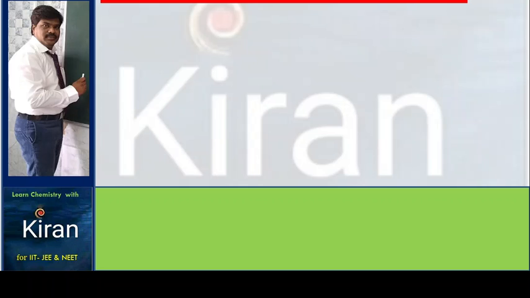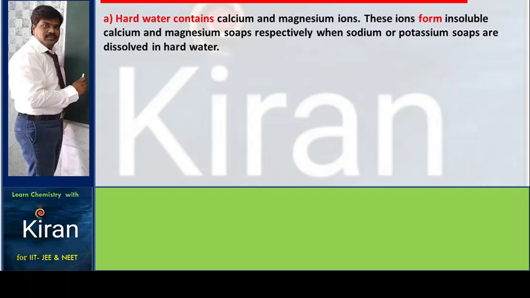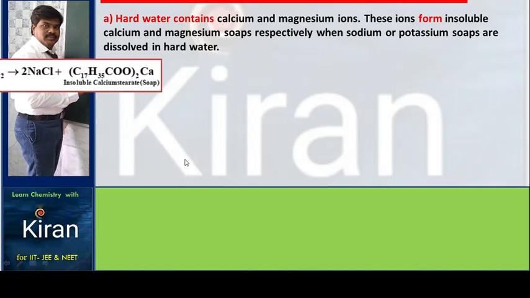Why do soaps not work in hard water? Hard water contains calcium and magnesium ions. These ions form insoluble calcium and magnesium soaps, respectively, when sodium or potassium soaps are dissolved in hard water. When sodium or potassium soaps are dissolved in hard water, you will get a scum. That scum is called calcium and magnesium soap, respectively. Because of the forming of scum instead of lather, these soaps are not suitable for washing clothes.